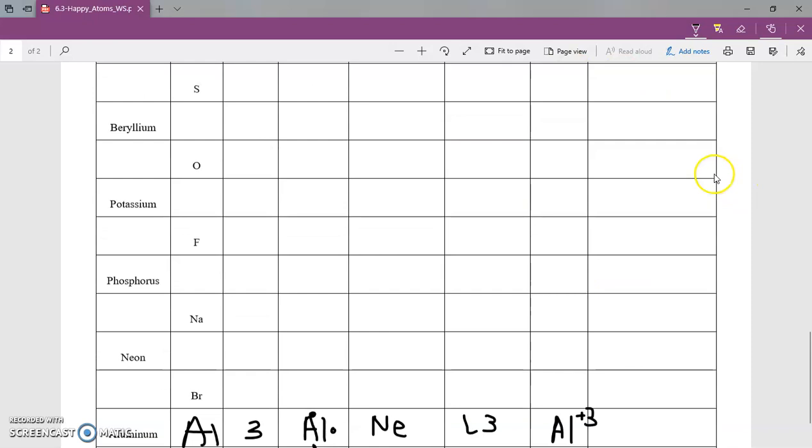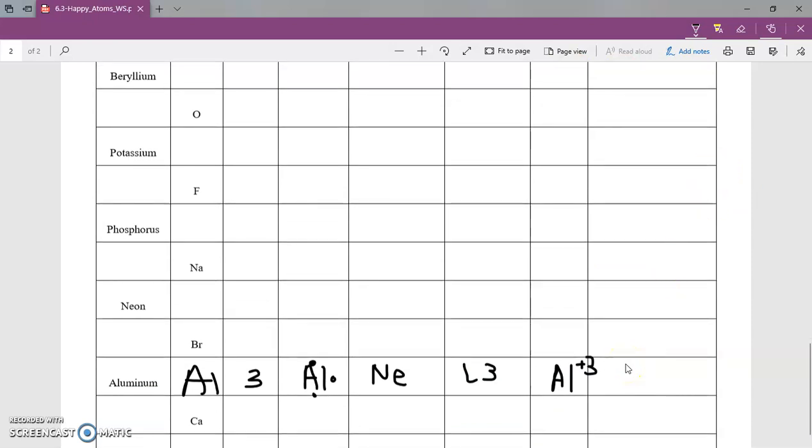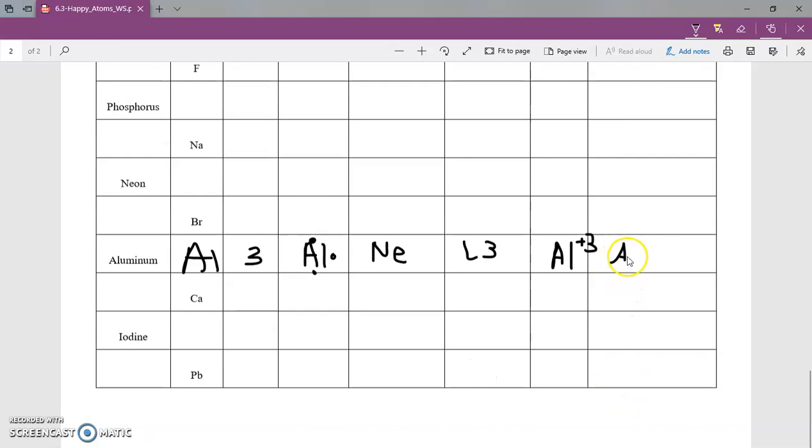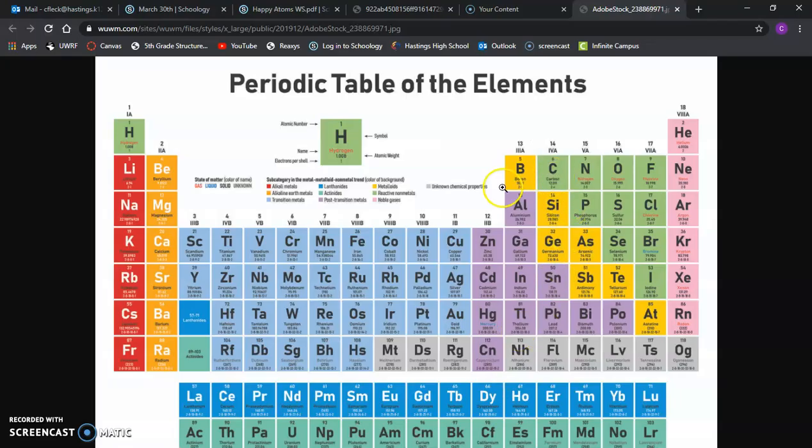What's my ion name? Don't forget that when we're working with cations, with metals, we're going to keep the name. It's going to be aluminum. So that's going to be for metals. For metals, don't forget about that. We always go to the previous noble gas.